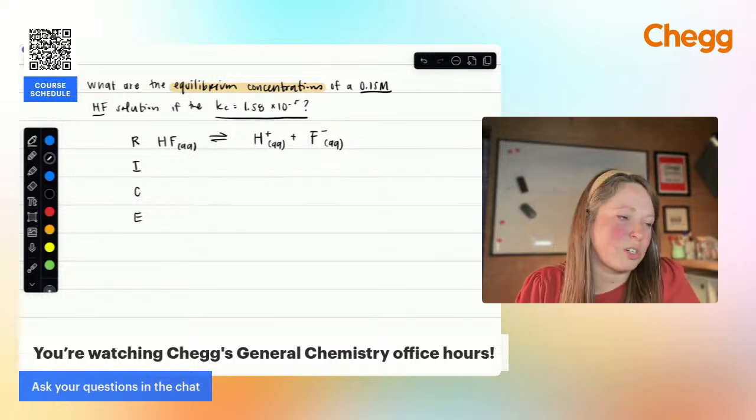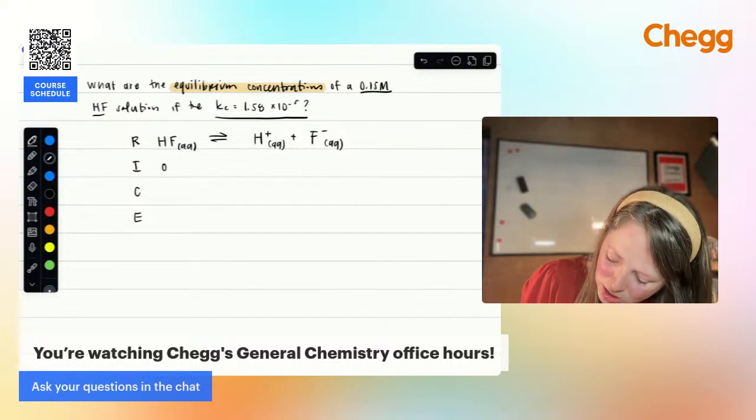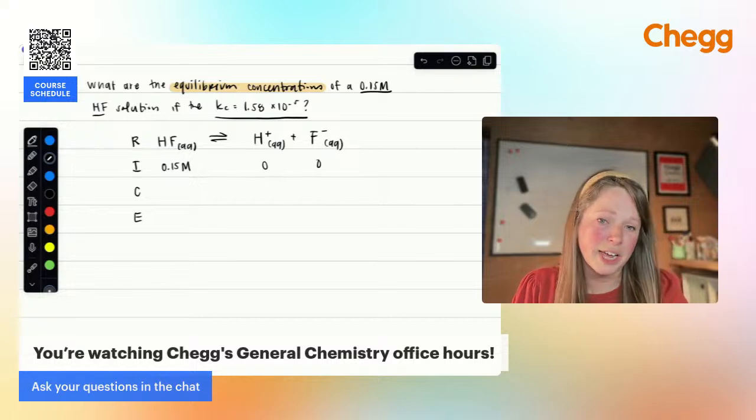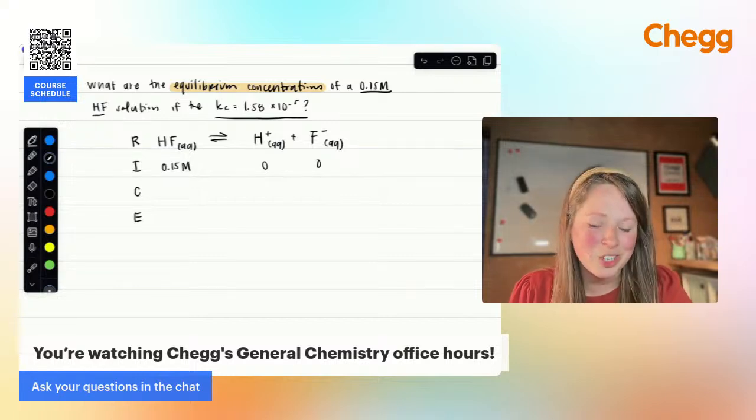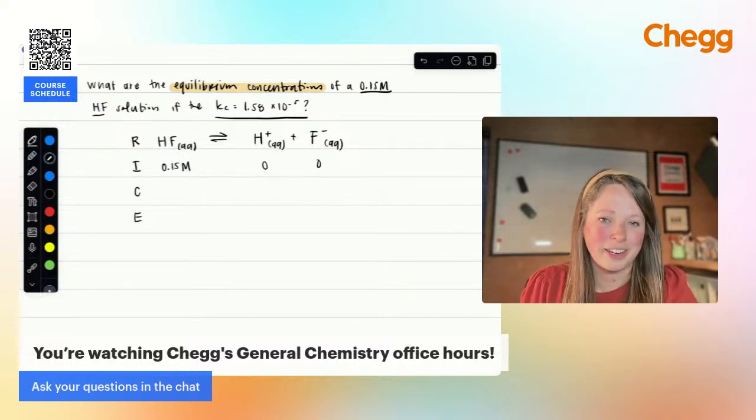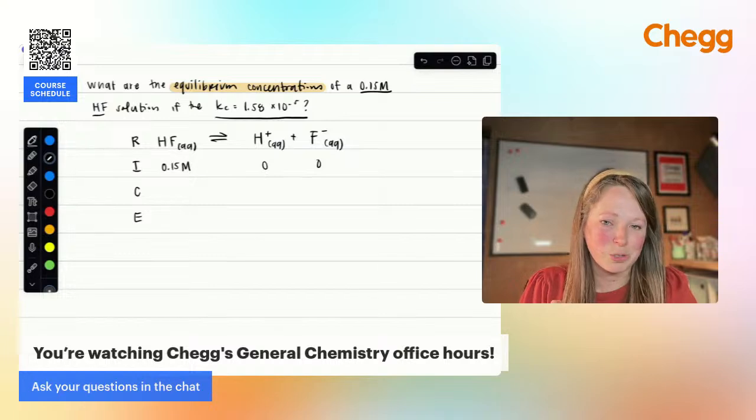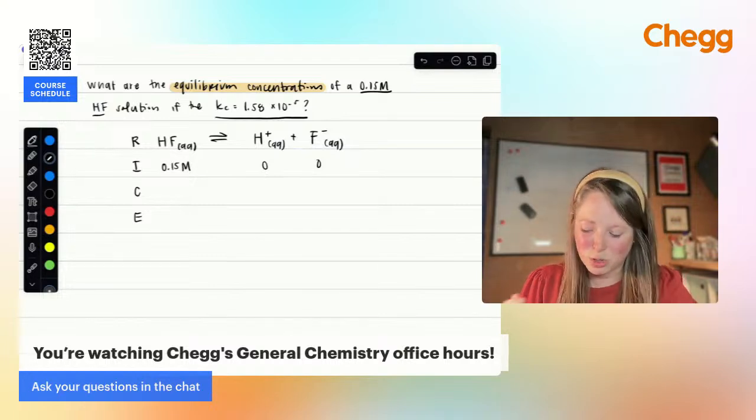All right, so initial, what do we know? We know that we have a concentration of 0.15 molar. We're going to assume we don't have any of these ions in solution. We have no indication that this was done in a common ion situation. We're not doing this in a solution of sodium fluoride, anything like that, that would give us any of those other ions. So initial concentrations are assumed to be 0 for those two products.